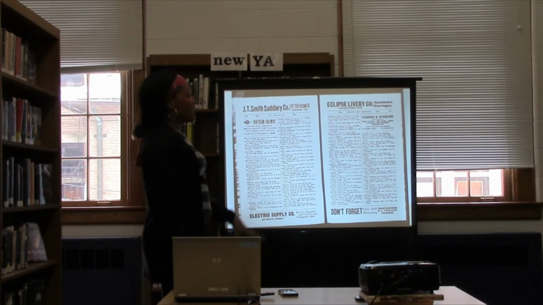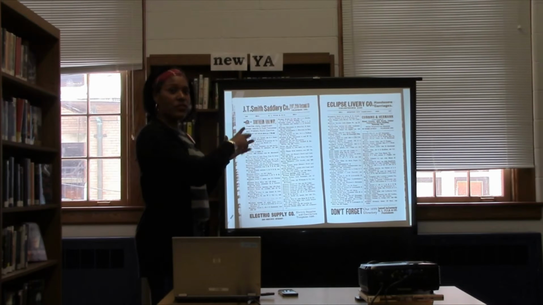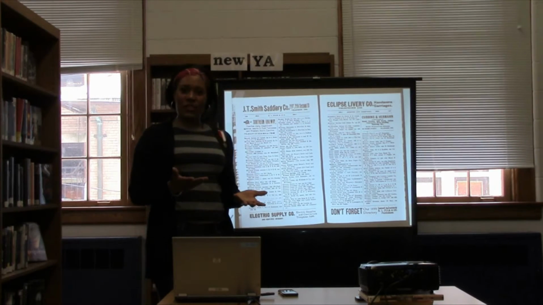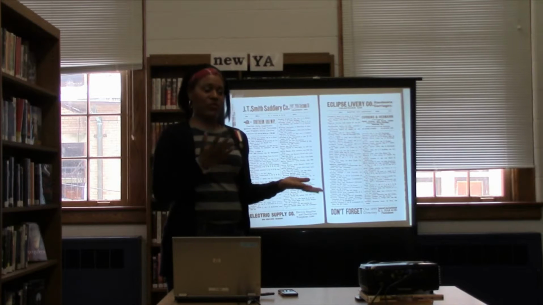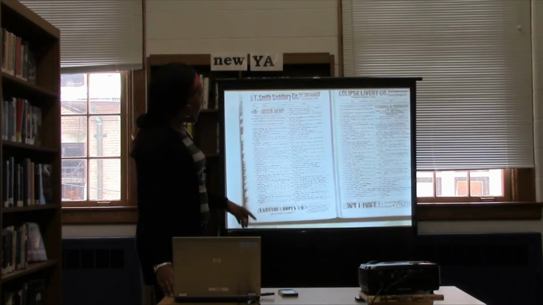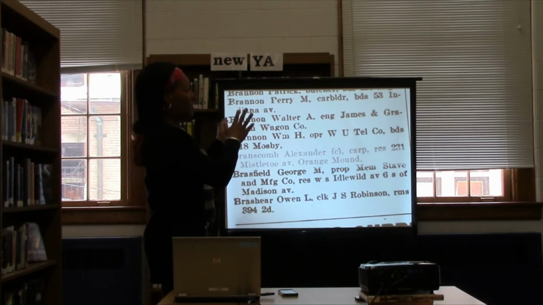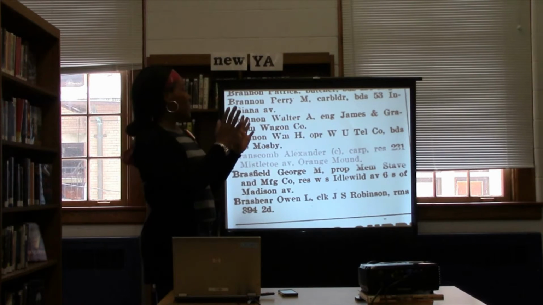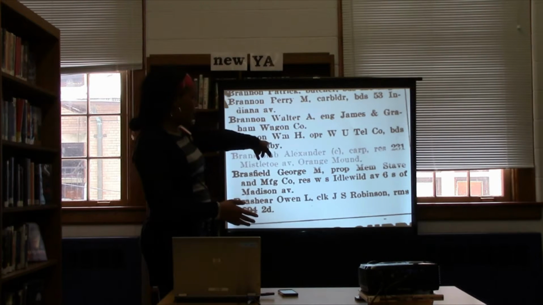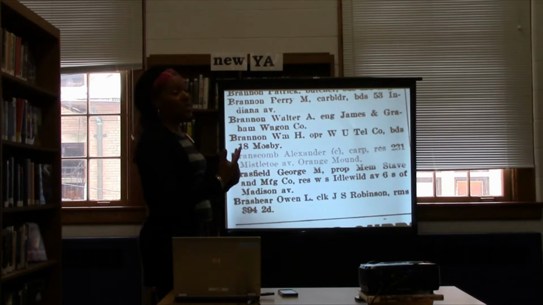So this is a city directory. The family ended up staying in Memphis, which is where you could see from the map he ended up mustering out. And what I like about the city directories, these are basically like phone books, but I had never heard of them before I started doing the research. What I like about these city directories is that it gives you very specific information. For example, it has his name, and C is, at that time, African Americans were labeled as colored, so I can see that he's a carpenter. I can see that his residence was on this street in the Orange Mound area of Memphis.